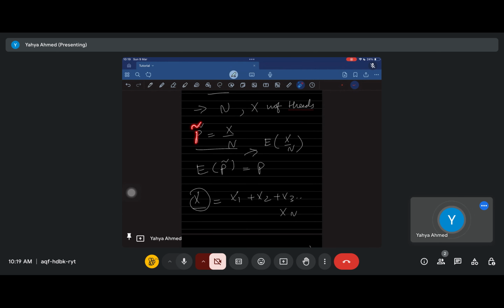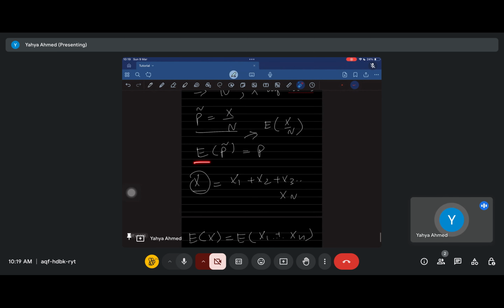So p bar is basically x upon n, where x is the number of heads you got in the trials, and n is the number of flips you did in the trials. Okay? What they're saying is show that the expected value of p bar is actually p. Because p bar is a random variable that depends upon x upon n, where x is a random variable. And so this expression is basically also a discrete random variable, which is p bar.